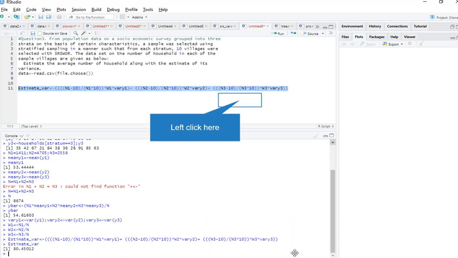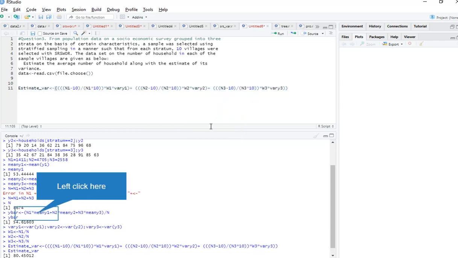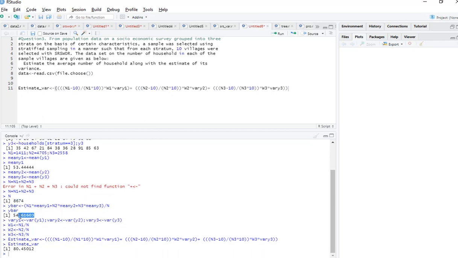See, my estimated variance is 80.45012 for stratified random sampling on the given data set, and the average number of households is 54.61063. So in stratified random sampling, the average number of households is 54.61063 and the variance is 80.45012.